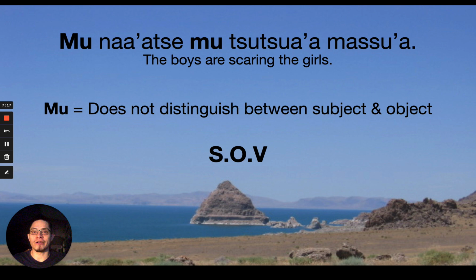So how do you know which one is the subject and which is the object? Well, generally, we're going to go back to the main word order. Subject, object, verb. So the subject is going to come first. Menaatsi, the boys, is the subject. They are the ones who are scaring the girls, which is going to come second as the object, the girls. And perhaps there could be some other contextual reasons that will help you to identify which is the subject and which is the object in a given story, or when you're speaking with a friend. Those contextual clues will help you to know which is the subject and which is the object.